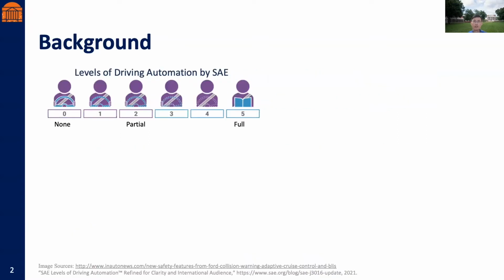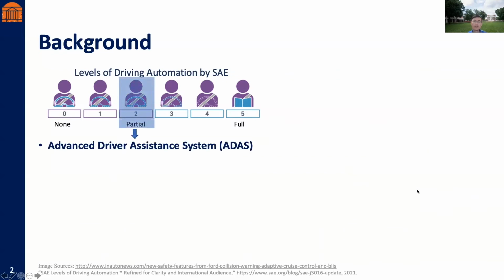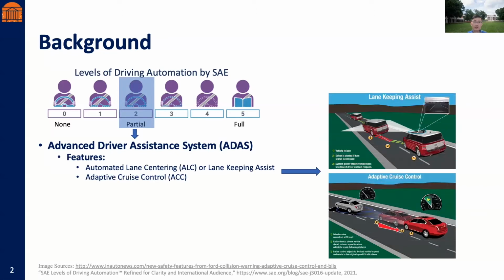As we all know, autonomous driving vehicles have been widely implemented on the road all over the world recently. According to the definition by the Society of Automotive Engineers, there are 6 levels of driving automation, with level 0 meaning no automation and level 5 representing full automation. In this paper, we focus on level 2 advanced driver assistance system, or ADAS, which offers both automatic lane centering and adaptive cruise control features. It should be noted that for level 2 ADAS, the drivers are always driving and should monitor the driving environment.